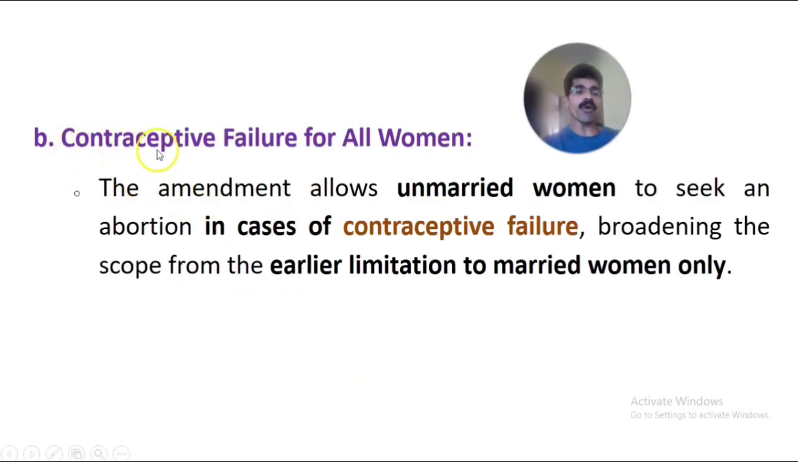Then the second provision is for contraceptive failure for all women. In the original MTP Act 1971, we had seen that it was only for married women. Here, the amendment allows even unmarried women to seek an abortion in case of contraceptive failure. That is broadening the scope from the earlier limitation to married women only. Now it is changed. In case of any contraceptive failure, they can go for the MTP.